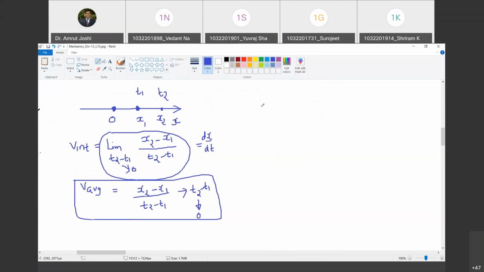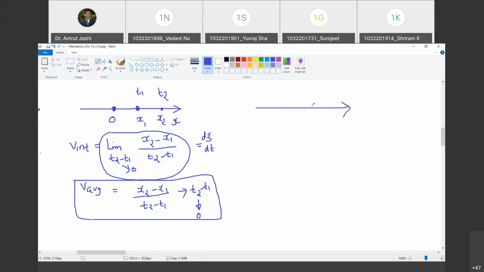If the velocity is positive, is it mandatory that the position also should be positive? No, sir. No. Because I will give you a counter example.